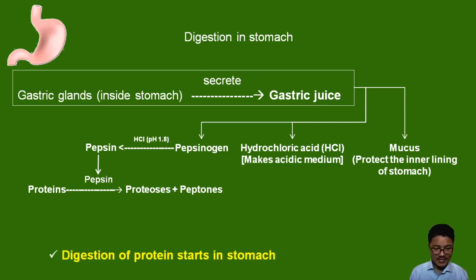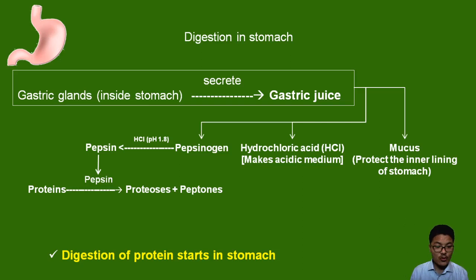Now, with this, we have discussed the starting of digestion of proteins in the stomach. Sorry for the disturbance. Proteins start digesting in the stomach.